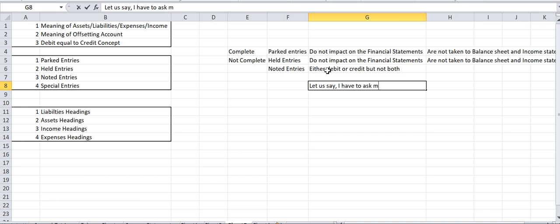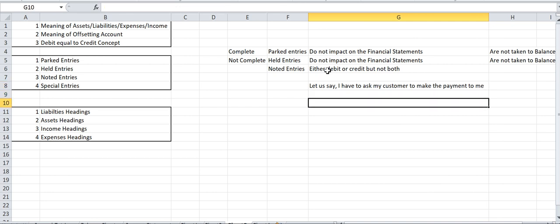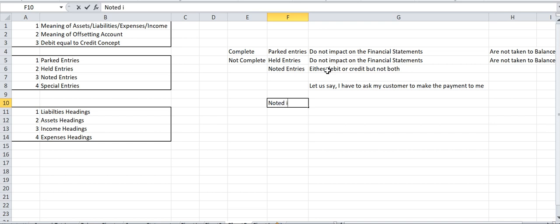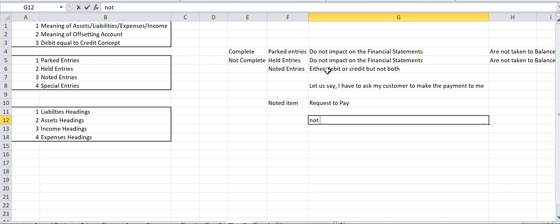Let us say I have to ask my customer to make the payment to me. How do I ask my customer? First I will create one noted item. This will be called a request to pay. I have just made a request to pay.